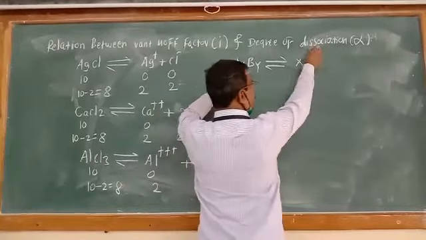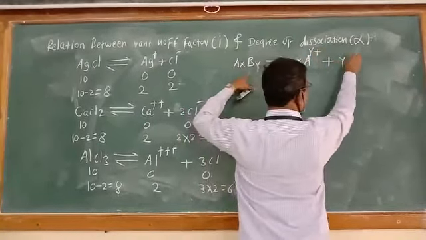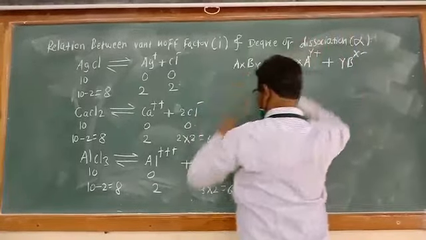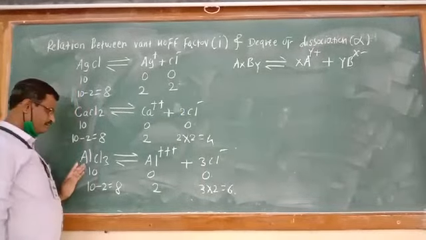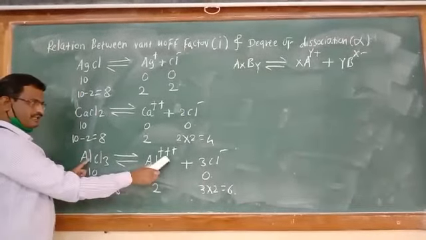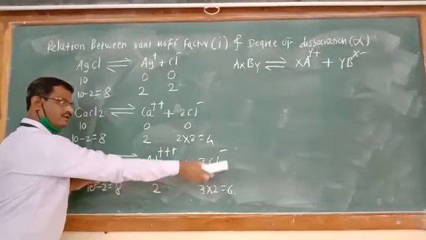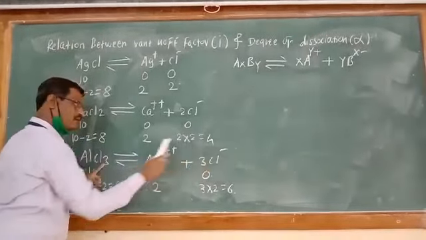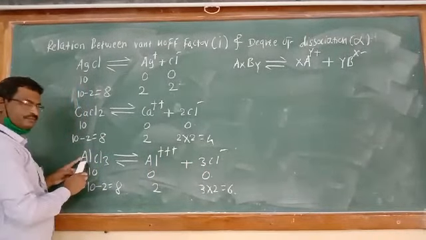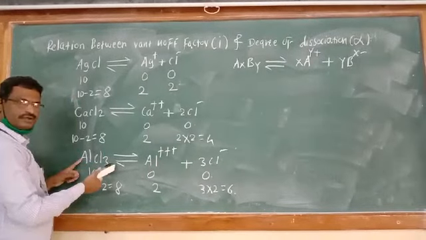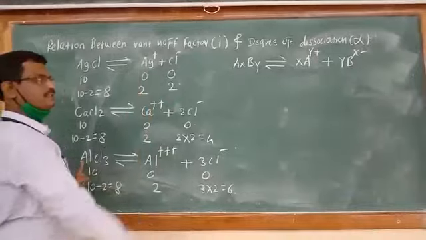So xA^y+ plus yB^x-. Here, the charge of first is 3 and moles of second is 3, but the charge of second is 1 and moles of first is 1. Means the charge of first is the mole of second and the charge of second is the mole of first. So the same is the case.